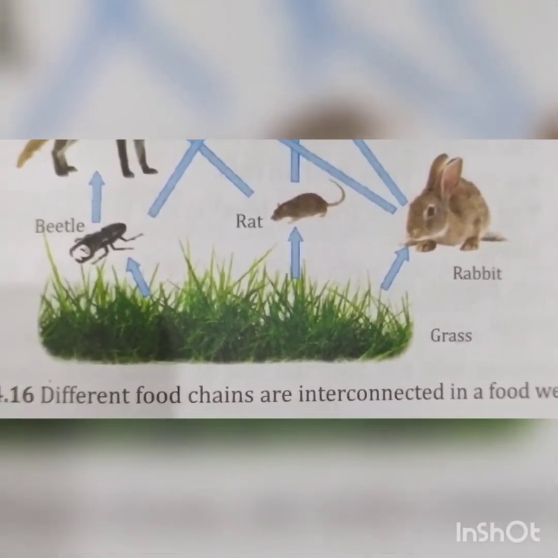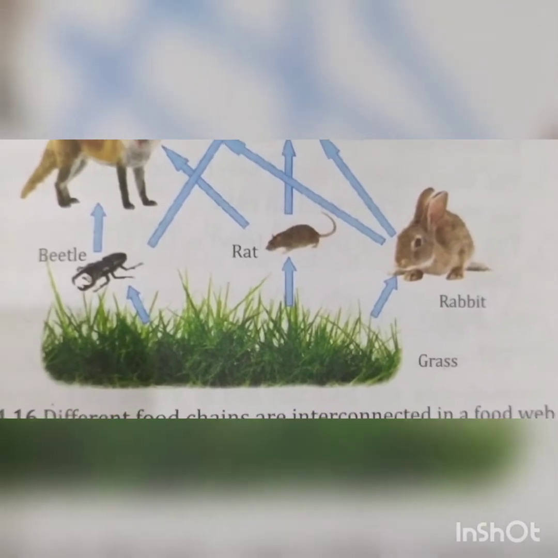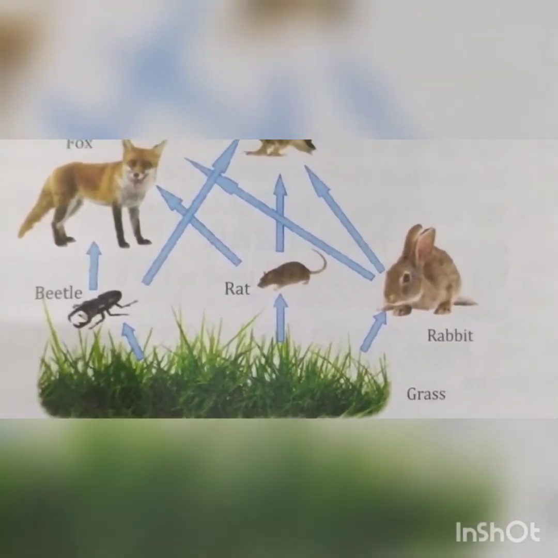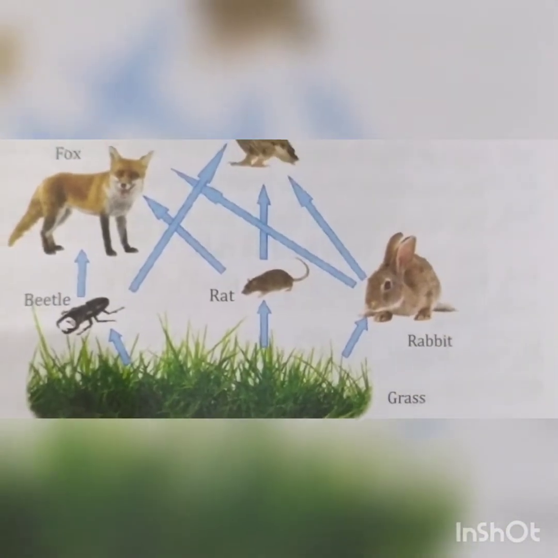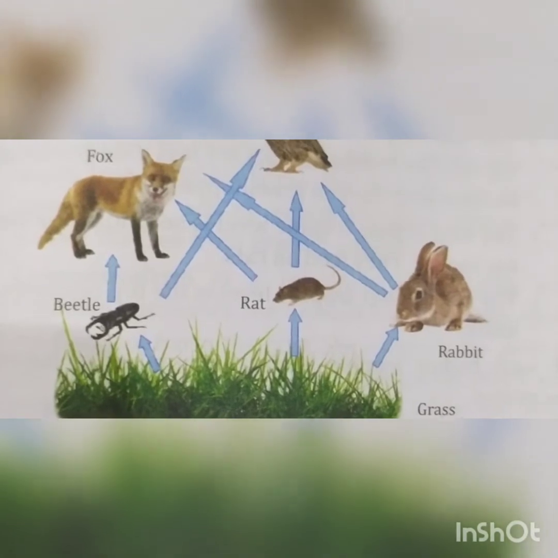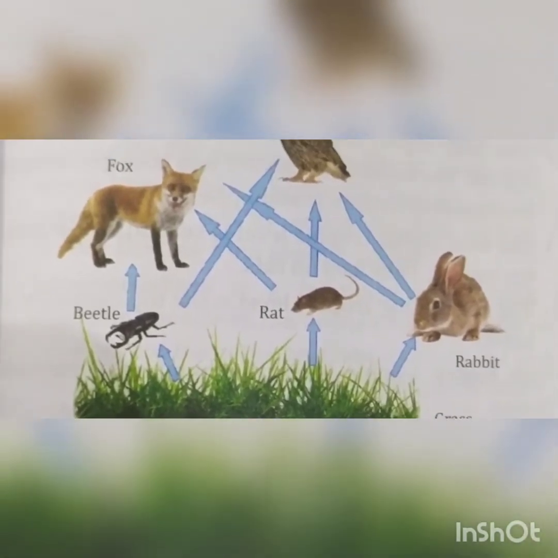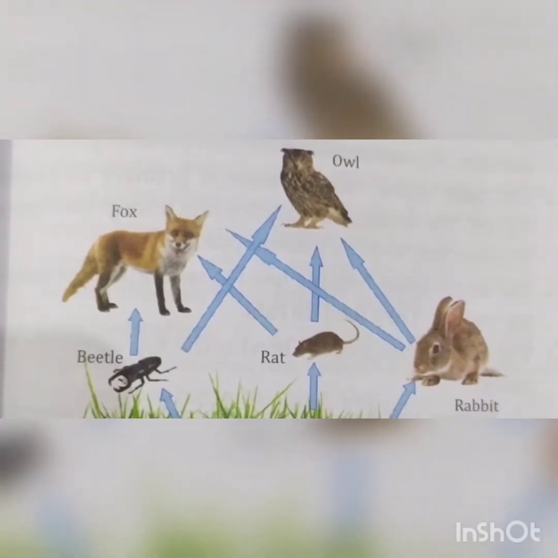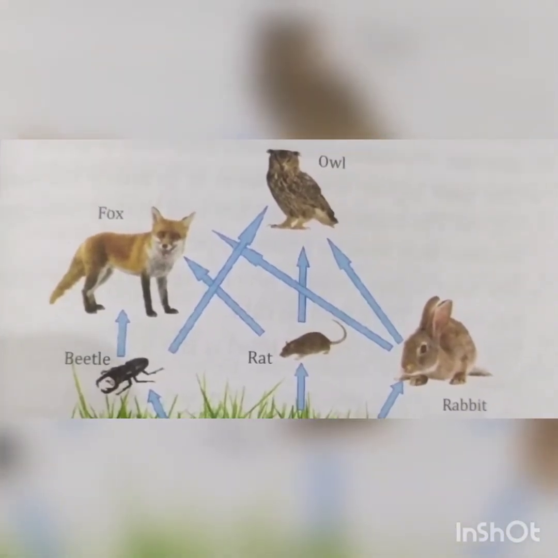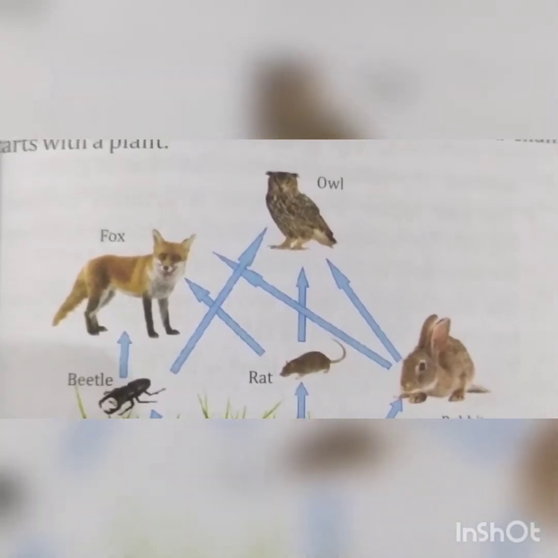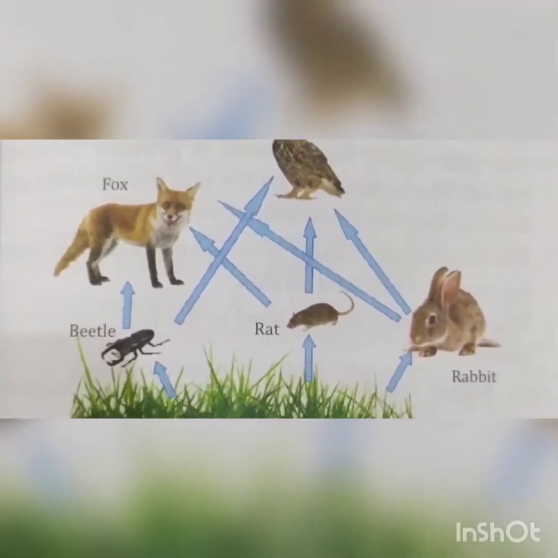So here we can see a food web. Grass is eaten by rabbit as well as by the rat and beetle. Beetle is eaten by a fox as well as rat is eaten by a fox. Rabbit also is eaten by a fox. Rabbit can be eaten by the owl as well as fox. So we can see the interlink between different food chains.